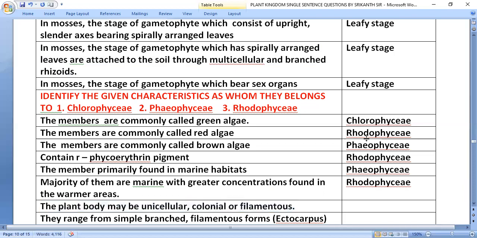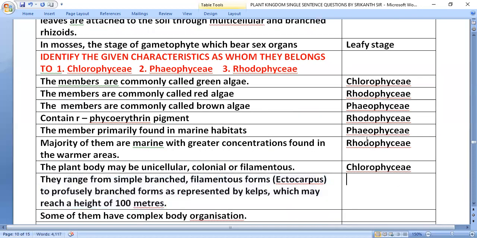The plant body may be unicellular or colonial or filamentous, Chlorophyceae. They range from simple branched filamentous form, Ectocarpus, to profusely branched forms as represented by kelps, which may reach a height of 100 meters, that is in Phaeophyceae.